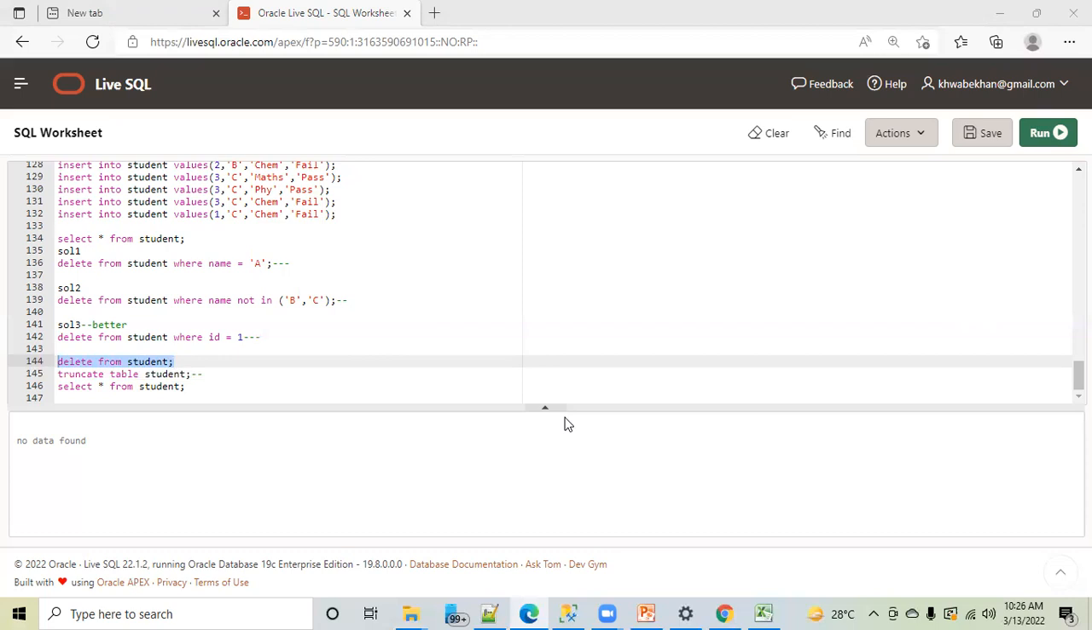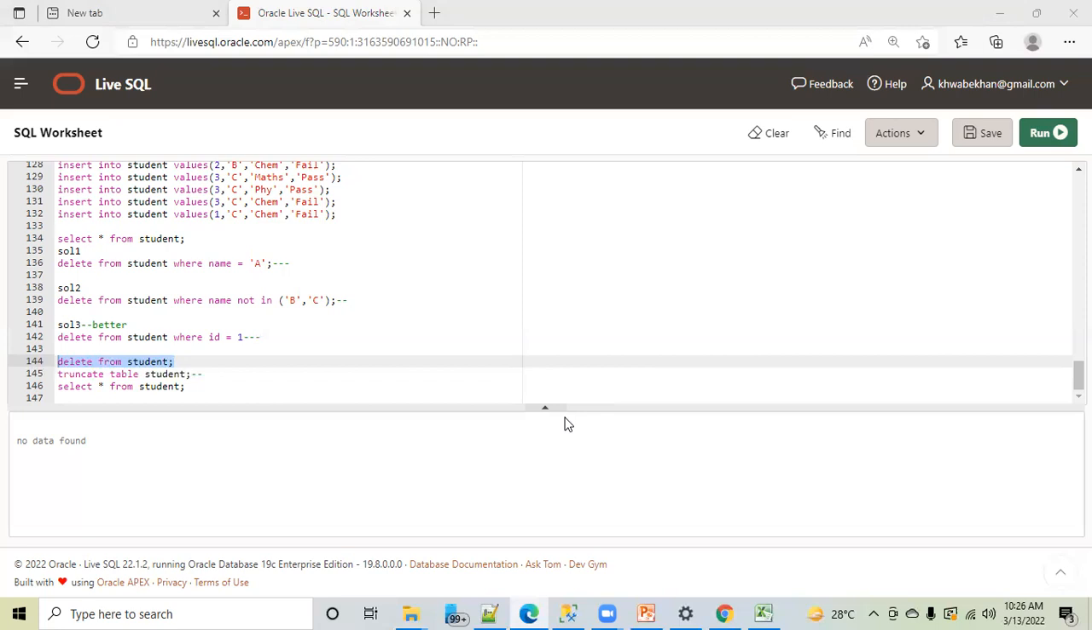If you have certain conditions, certain filters, you have no other option. You have to go with delete only. Truncate is like a blind operator. It will take and delete all the records. That's very dangerous as well. You have to be careful before using truncate.